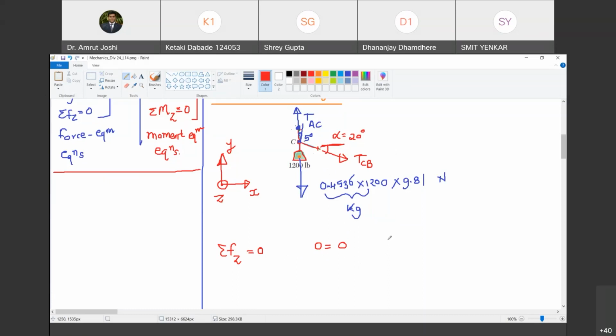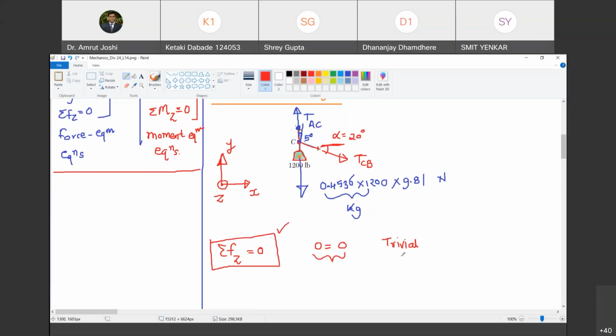Yes, sir. So therefore, this is satisfied, though it is a trivial equation. Trivial का मतलब है जिसको कोई मायने नहीं रखता as far as the solution for TAC and TCB is concerned. So we are sure that summation Fz equal to 0, this equation of equilibrium, is satisfied, but it is trivially satisfied. It does not involve any unknowns. Do you agree with me?